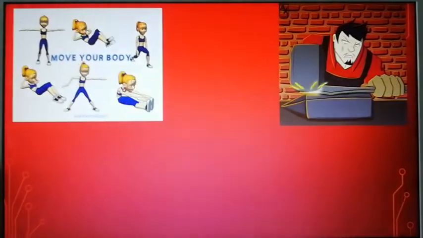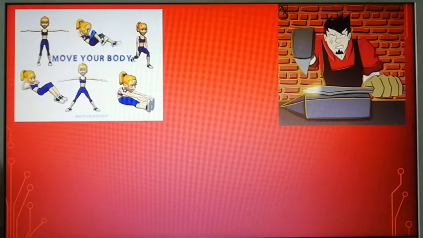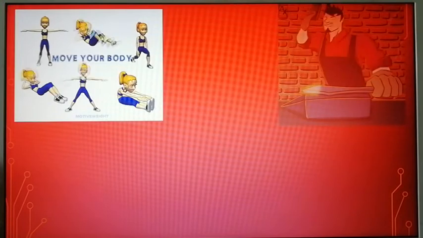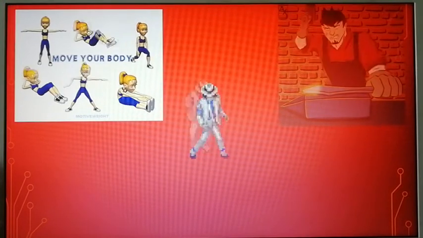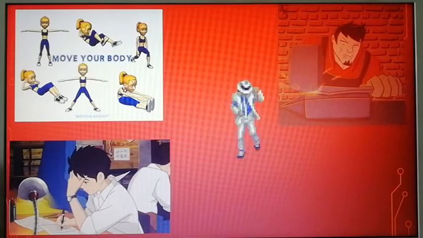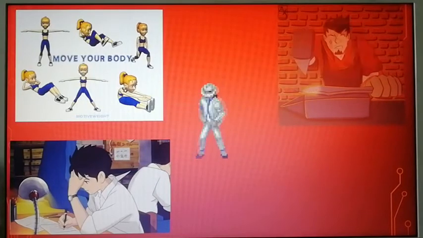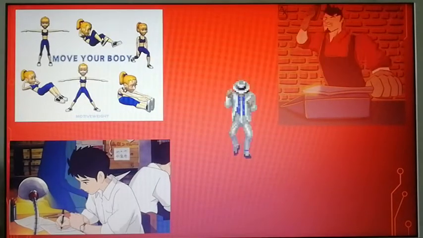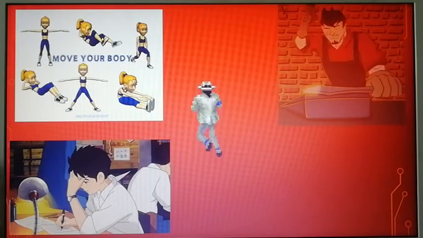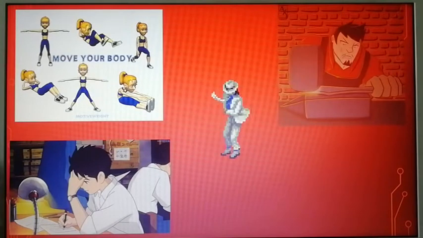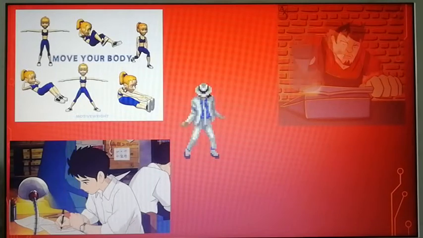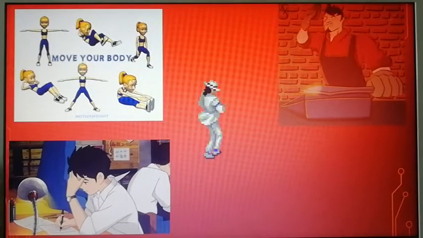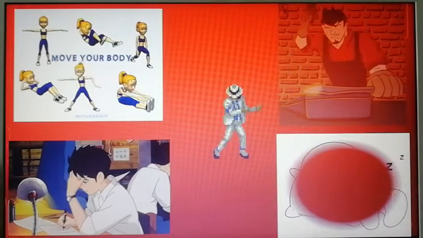Now see this blacksmith, he is doing some tough work, isn't it? And he needs energy. Then you see this girl, she's working out, right? She needs energy. Then there is another person, he is dancing, right? So he also needs energy. But you know, it's not only for this kind of job that we need energy, we also need energy when you sit at your table to study, even if you are sitting, right? You also need energy when you sleep.